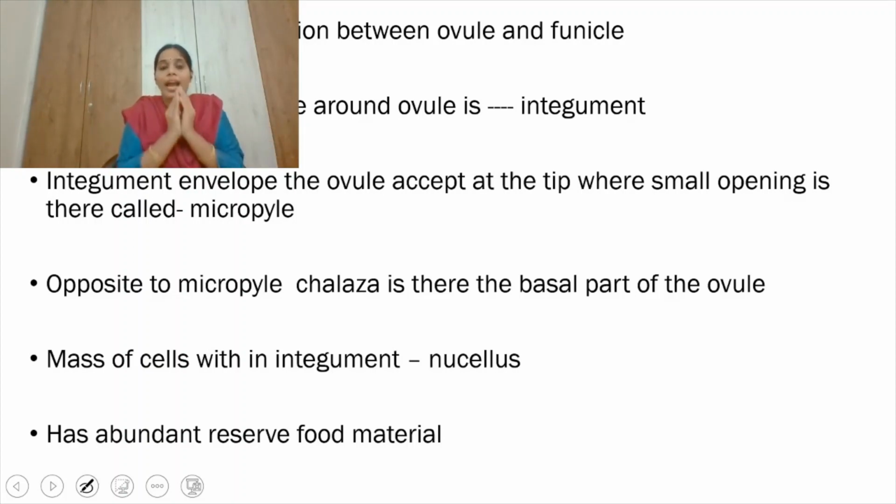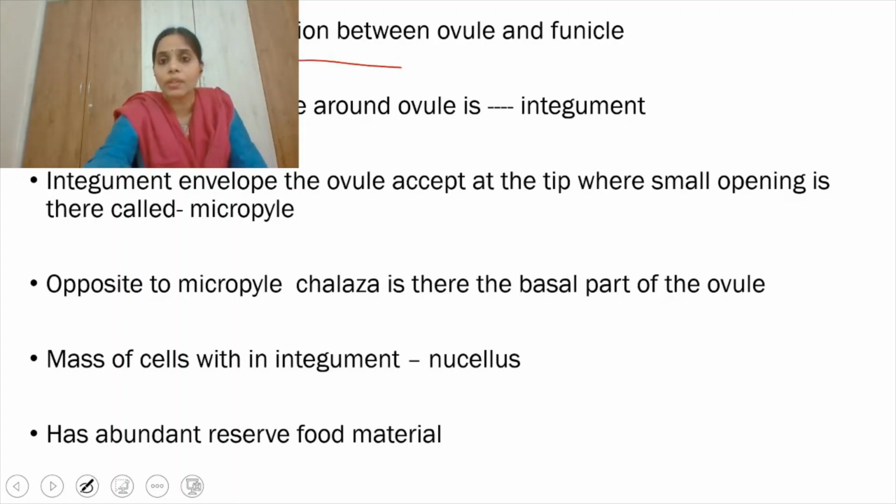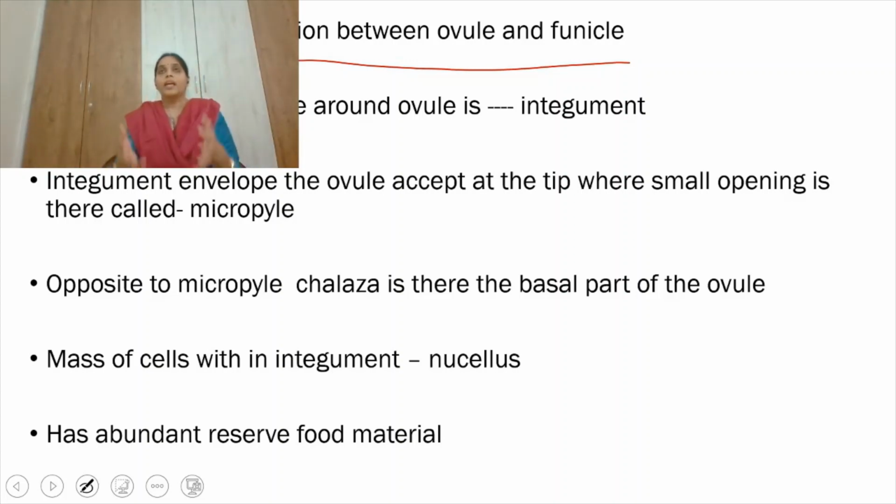And the ovule is surrounded by a protective envelope, like how pollen grains are surrounded by two layers, the outer exine and inner intine, that we observed. In the same way, the ovule is also surrounded by a protective envelope.